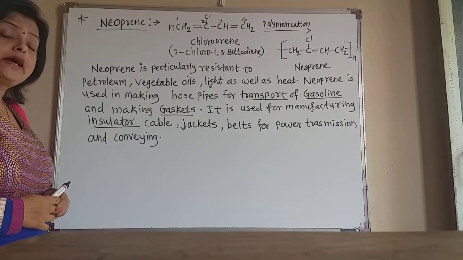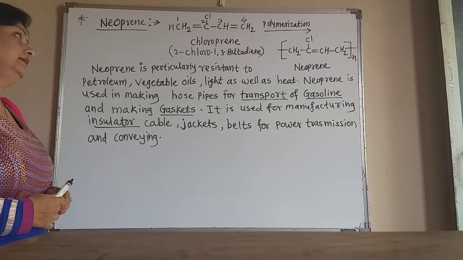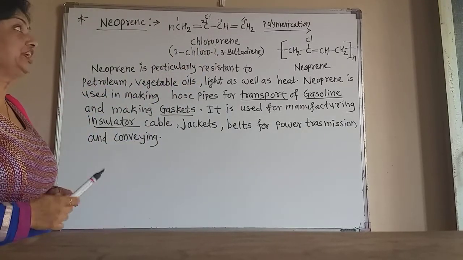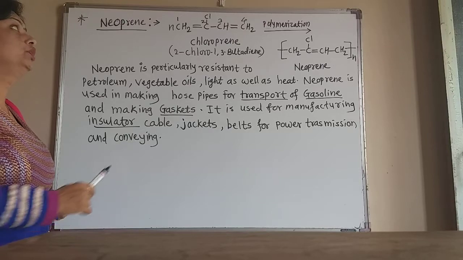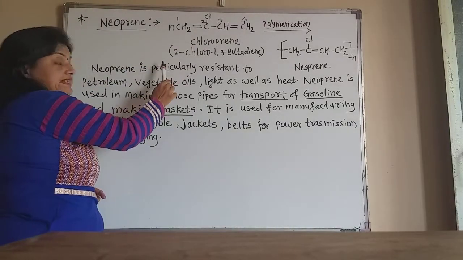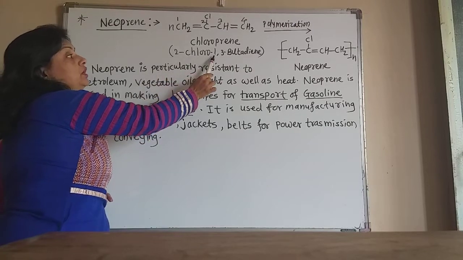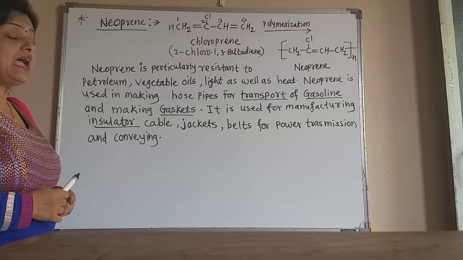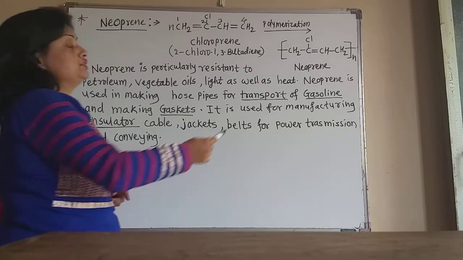As there are 4 carbon atoms, it is butadiene, and the double bonds are on the first and third carbon atoms, so it is 1,3-butadiene. But due to the chlorine atom on the second carbon, the IUPAC name of chloroprene is 2-chloro-1,3-butadiene. Now it polymerizes and neoprene is formed.